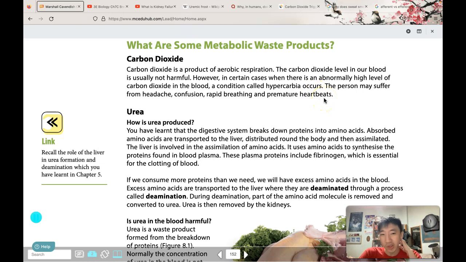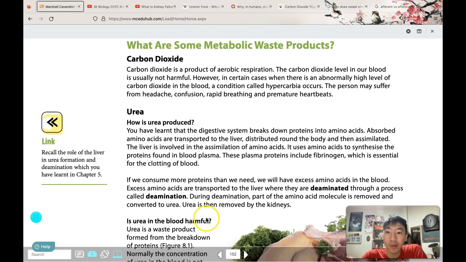Now, something interesting about carbon dioxide is that it actually controls our breathing. Many people think that oxygen is the thing that controls our breathing. We breathe in oxygen, yes, but actually it's the amount of carbon dioxide in our blood that forces us to breathe. When there's a high level of carbon dioxide in your body, the pH of your blood will be lowered because carbon dioxide is slightly acidic. This causes your brain to detect it, and then your lungs will activate and your diaphragm will move so that you can breathe in.